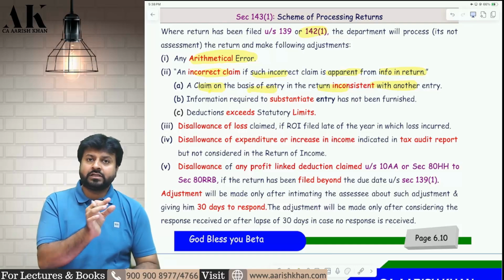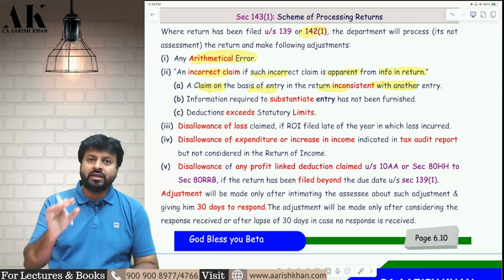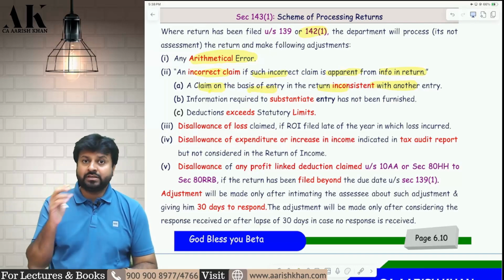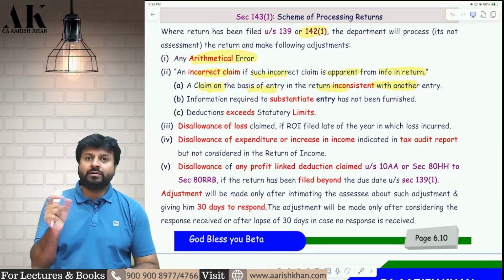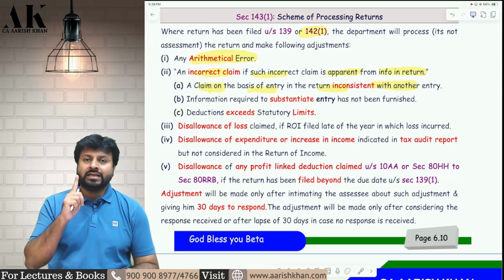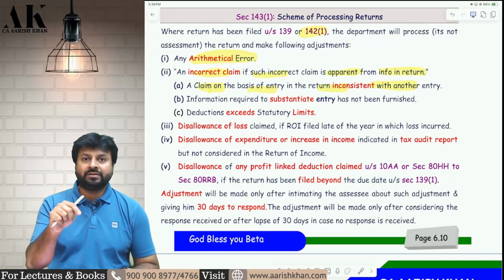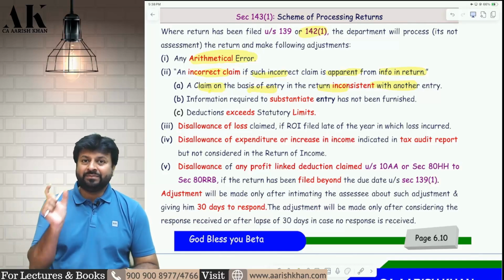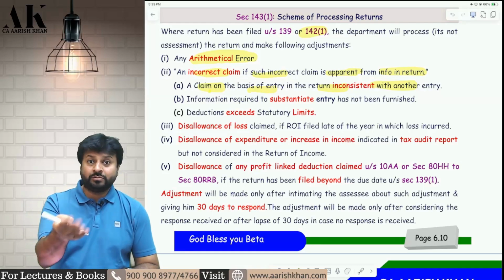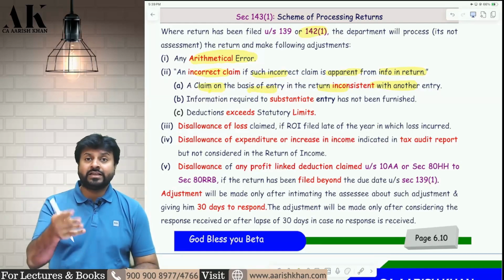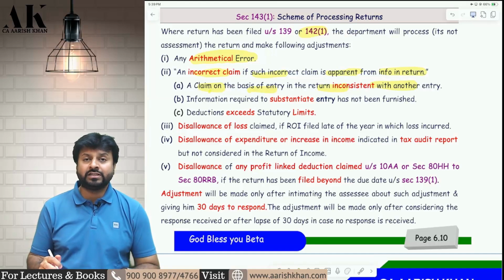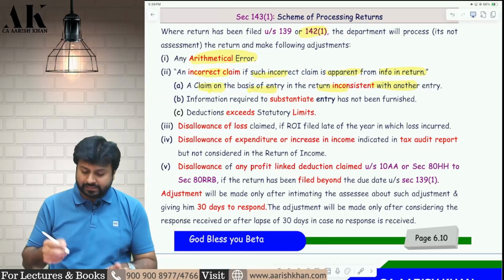Now, in the block of asset schedule, the depreciation amount is different, and while computing the PGBP income, the depreciation amount is different. If these two amounts are different, then it is called an item in a return that is inconsistent with another item in the same return. Obviously, the depreciation claim which you make under PGBP and the scheduled amount of depreciation should match with each other. If it is not matching, then it is an incorrect claim apparent from information in the return, because one item is inconsistent with another item.